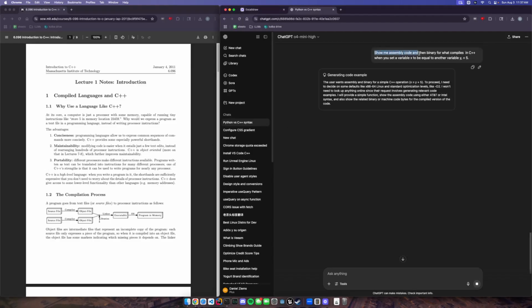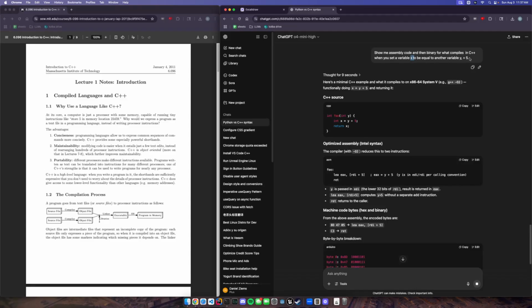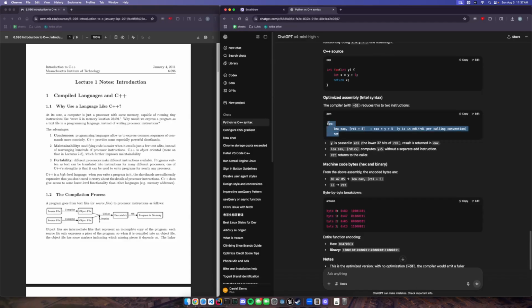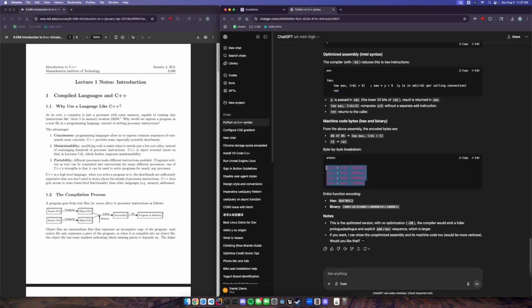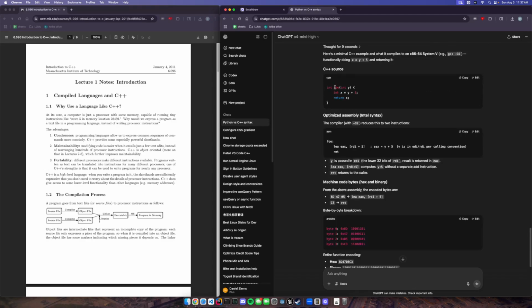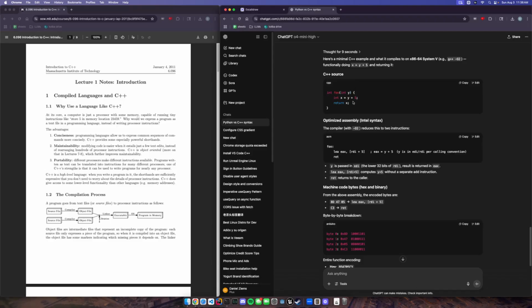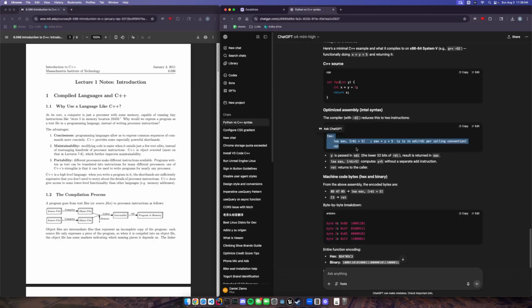Here I've asked ChatGPT to show me what assembly code and then the binary looks like for what compiles in C++ when you first set a variable y, and then you set x to be equal to y plus 5. So you can see here, this is the C++ function, this is the assembly, and then this is the binary itself. We have an integer function. Foo is just a common programming term for meaningless. In our function, we receive an integer y, we declare an integer x and set that equal to y plus 5, and then we return x as the result of our function. Try to interpret this now.